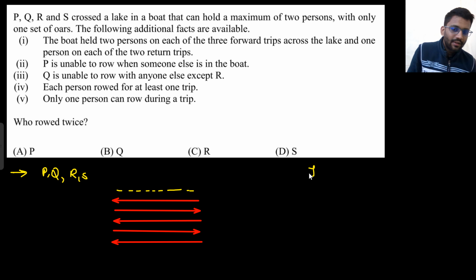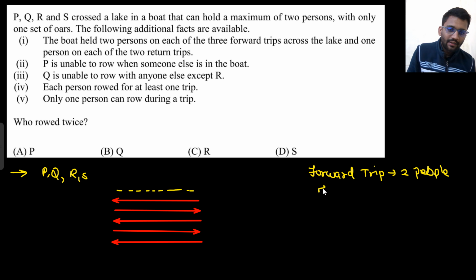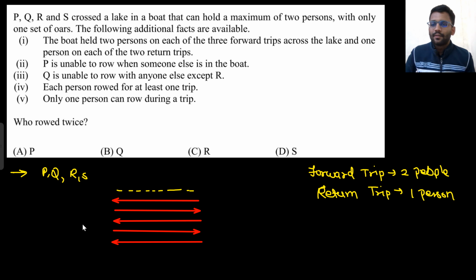When we are going on a forward trip, there were 2 people, and in a return trip, there was only 1 person. P is unable to row when someone else is in the boat. So if P is driving the boat, he will be the only one there. He cannot drive the boat when there is Q, R or S. So P alone can come. That means when P is on a forward trip, he cannot row the boat.